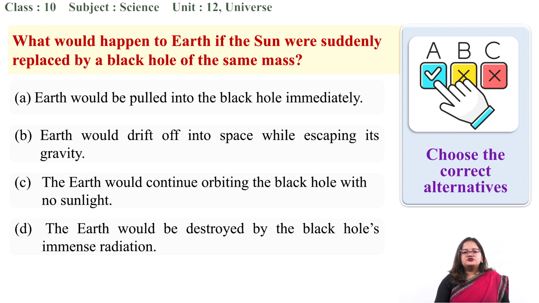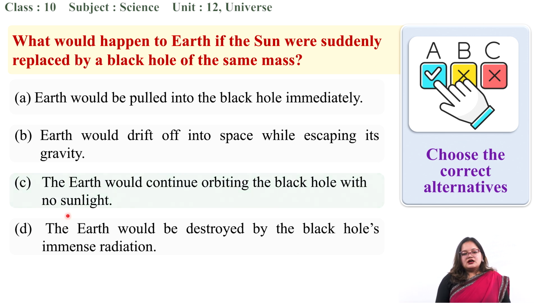Option A, Earth would be pulled back into the black hole immediately. It is wrong. Option B, Earth would drift off into space while escaping its gravity. See, if the mass is the same, it cannot escape its gravity, so it is also incorrect. Option C is the Earth would continue orbiting the black hole with no sunlight, and option D is the Earth would be destroyed by the black hole's immense radiation. So from these two options, we can easily choose the correct one.